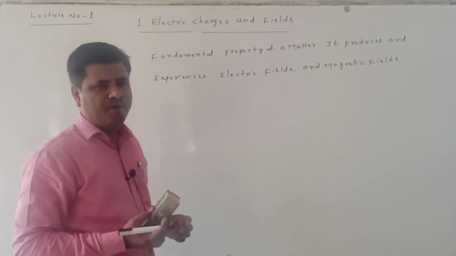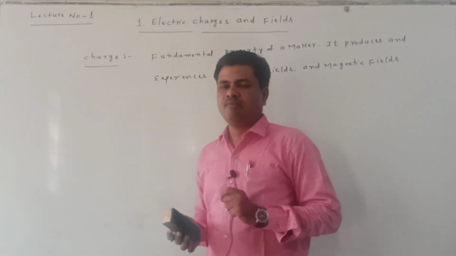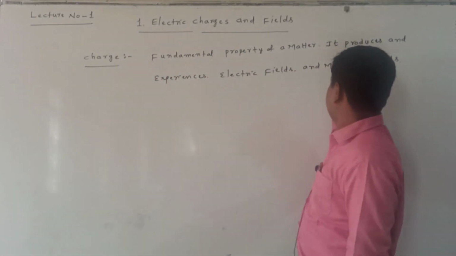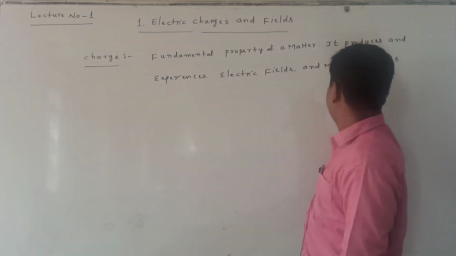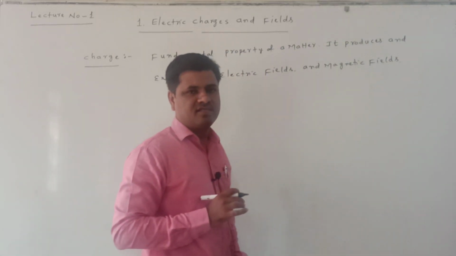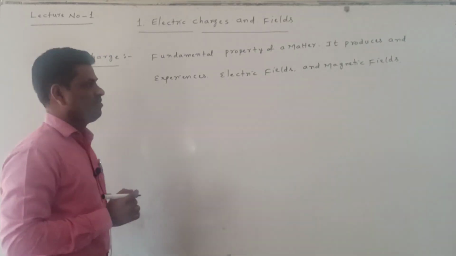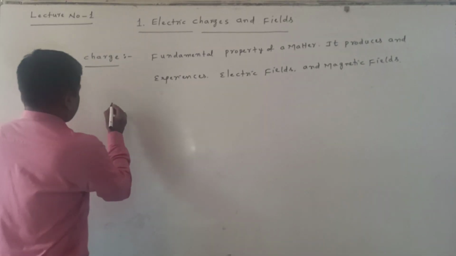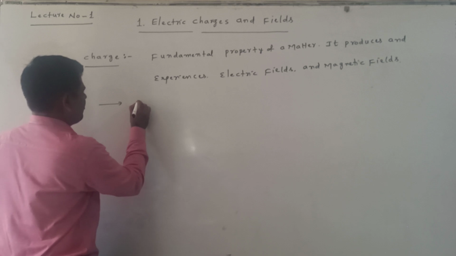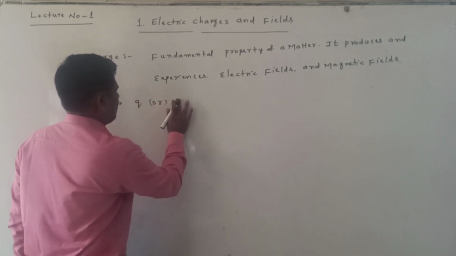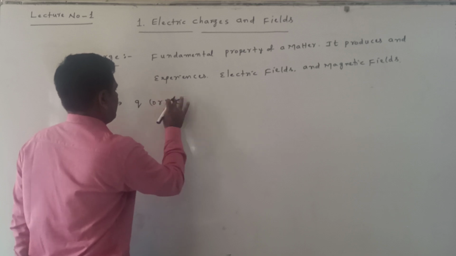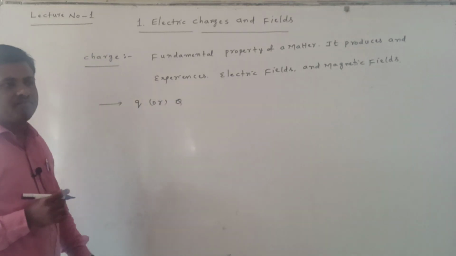It is one fundamental property of matter. This is the basic definition of charge. Now, charge is simply denoted with Q or capital Q. This is the symbol of charge.